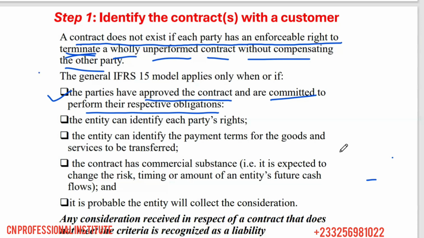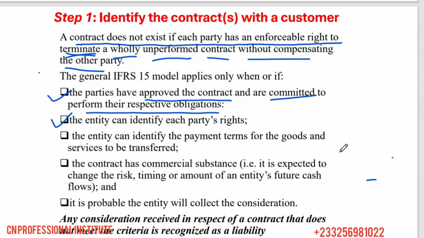That's one. Then two, the entity can identify each party's right. The entity can identify each party's what? Right. So with the same example I used, you just deliver or bring me 50 bags of cement and I'll give you 10,000 cedis. What are the rights here? What are each party's rights? So one party's right is to receive the cement. The other party's right is to receive what? The 10,000 cedis.